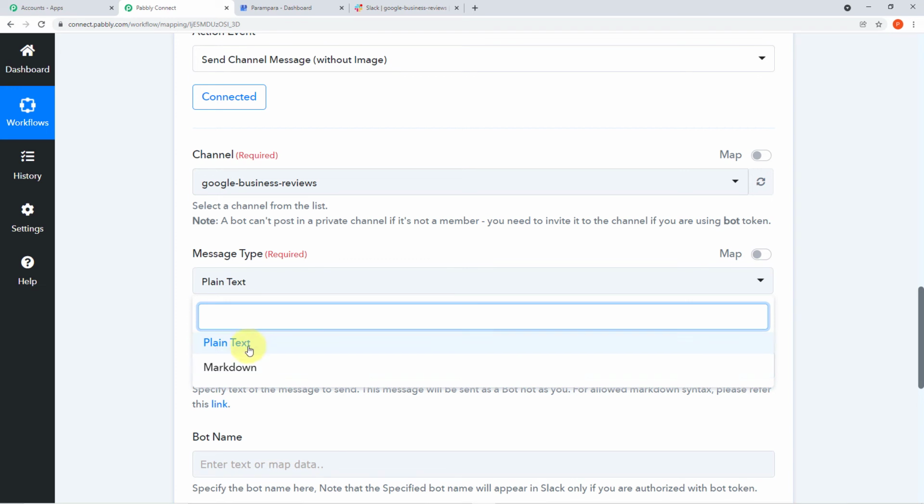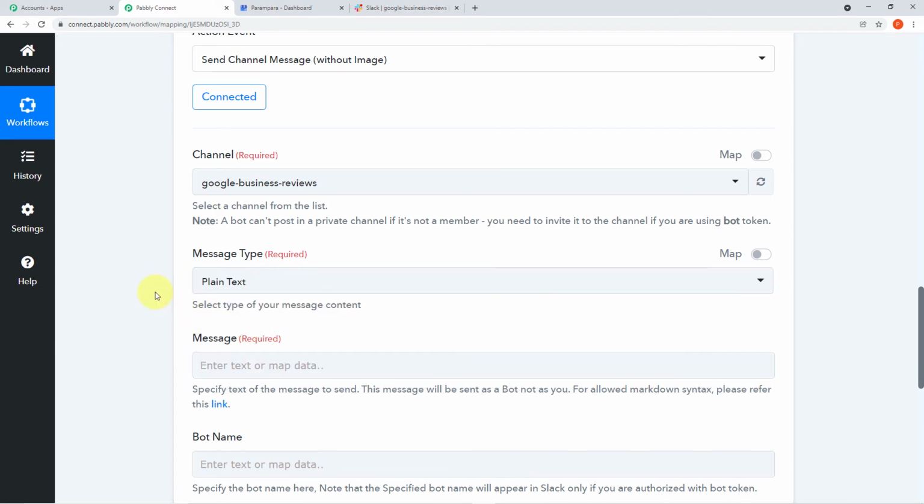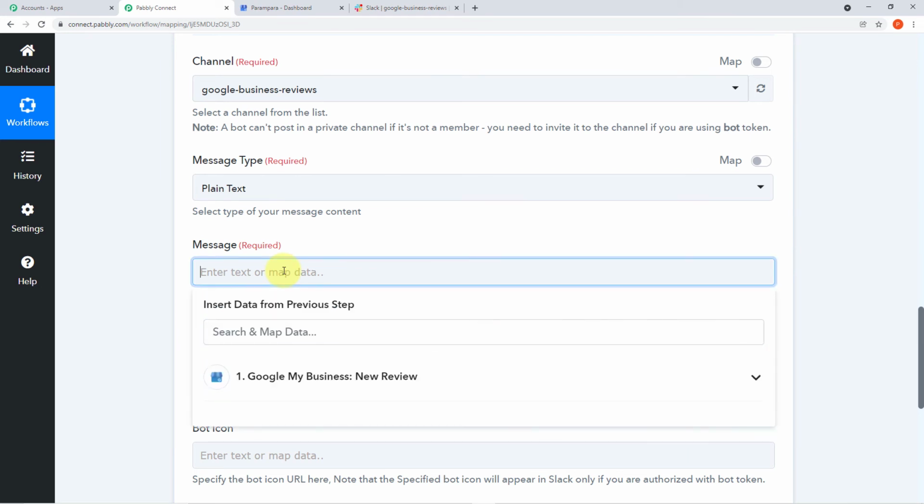Okay, you will be given two options. Now you have to choose for plain text, and here you will write the content of message. As I have told you, the reviews and the comment will be sent to the channel in a format of message. So here you have to type the format of message. Let me type the format of message and let me show it to you on my screen then.